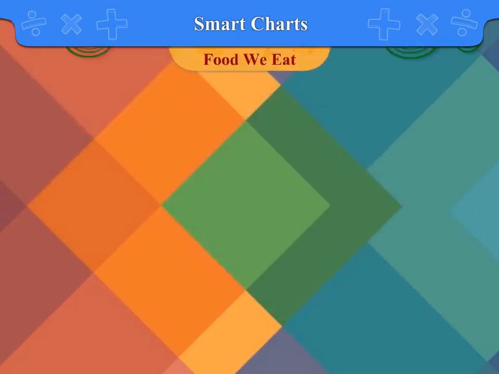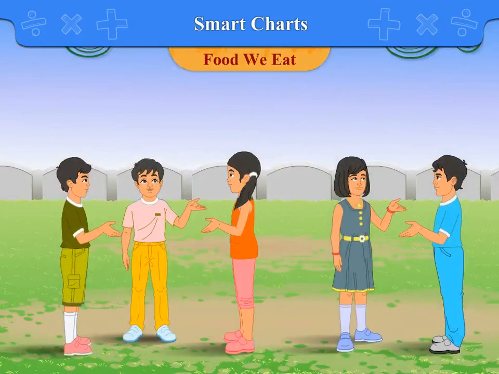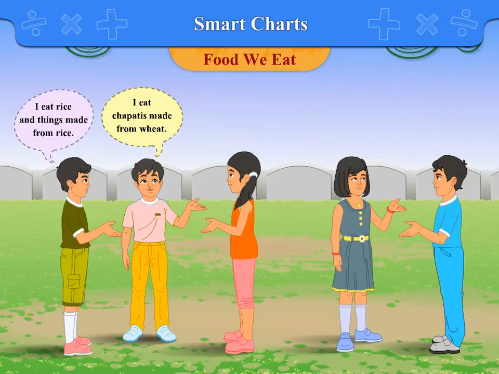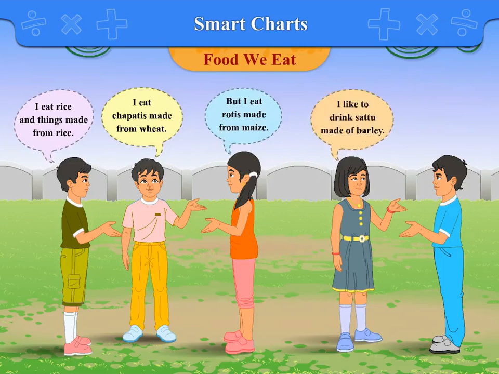Food we eat. Children were talking about what things they eat in the morning, made of rice, wheat, maize, barley, etc. Vinay says, I eat rice and things made from rice. Vikas says, I eat chapatis made from wheat. Reshma says, but I eat rotis made from maize. Pinky says, I like to drink sattu made of barley. Suresh says, my favorite is porridge made from ragi.